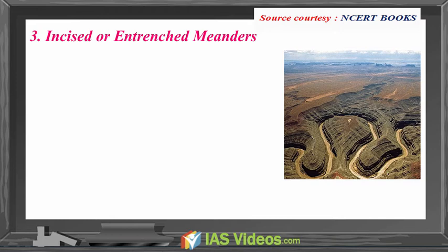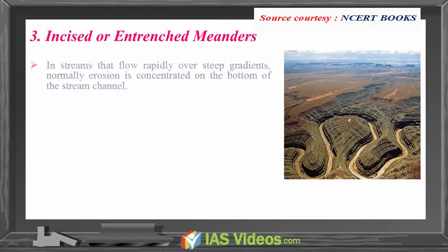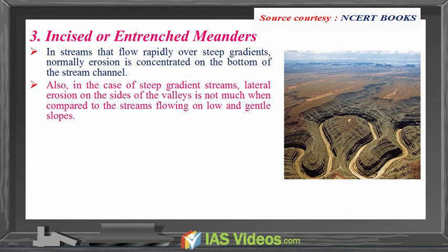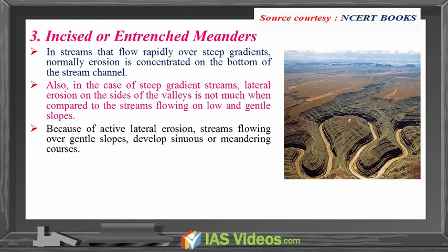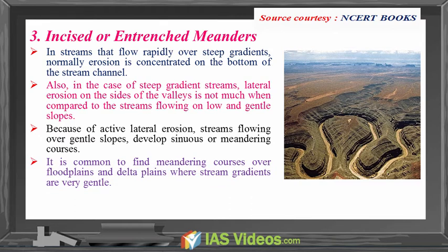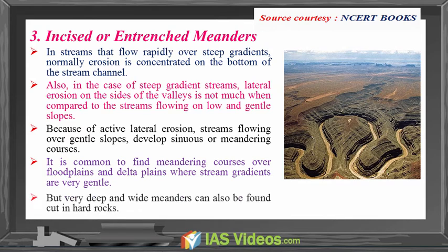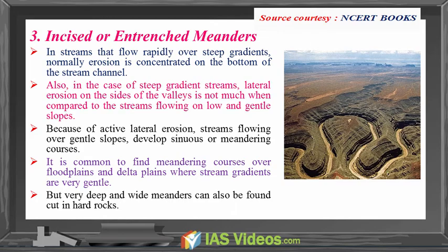Incised or entrenched meanders. In streams that flow rapidly over steep gradients, normally erosion is concentrated on the bottom of the stream channel. Also, in the case of steep gradient streams, the lateral erosion on the sides of the valleys is not much when compared to the streams flowing on the low and gentle slopes. Because of active lateral erosion, streams flowing over gentle slopes develop sinuous or meandering courses. It is common to find meandering courses over floodplains and delta plains where stream gradients are very gentle, but very deep and wide meanders can also be found cut in hard rocks.